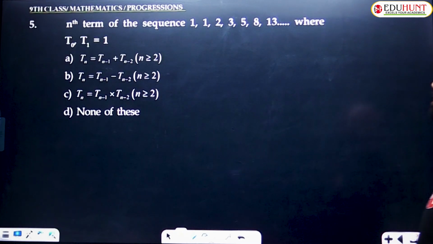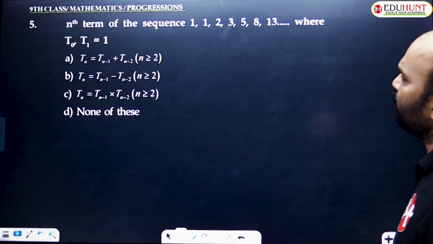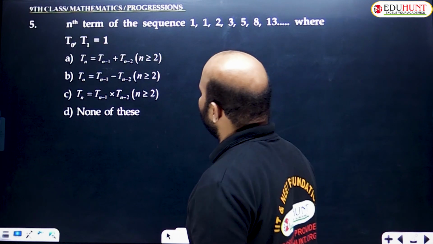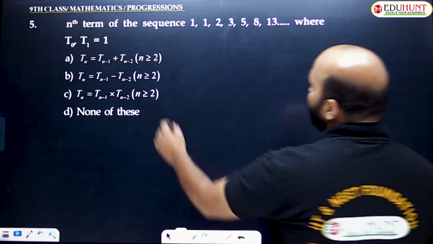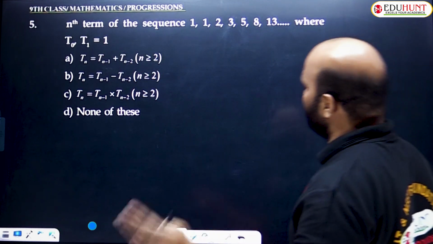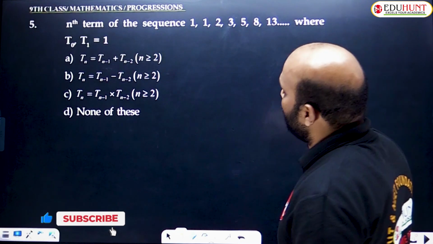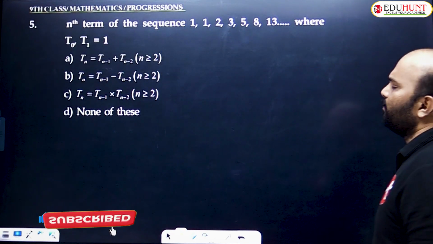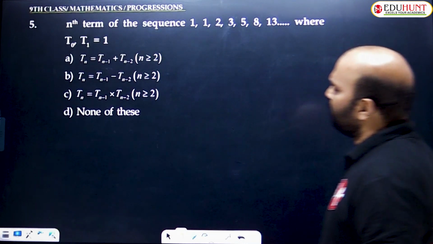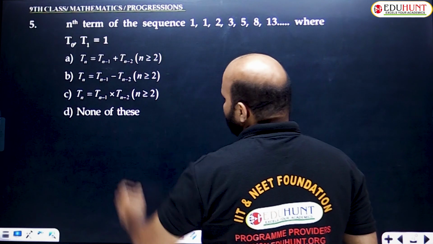The nth term of the sequence 1, 1, 2, 3, 5, 8, 13, where T0, T1 equal 1. Option A, Tn equals T n minus 1 plus T n minus 2, where n is greater than or equal to 2. So what does n greater than or equal to 2 mean? It means 2 or more, starting with 2 or 3 or 4 and so on. Option B, Tn equals Tn minus 1 minus Tn minus 2, n greater than or equal to 2. Option C, Tn equals Tn minus 1 into Tn minus 2, n greater than or equal to 2. Option D, none of these.